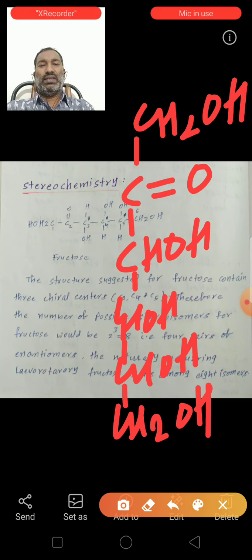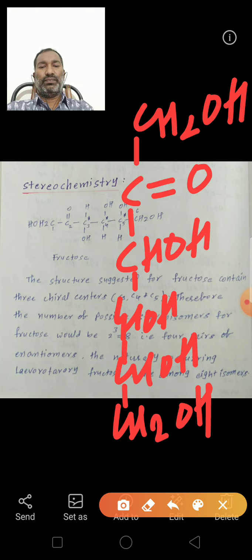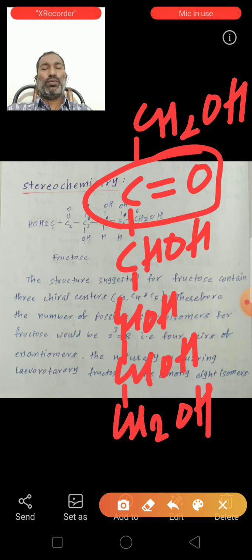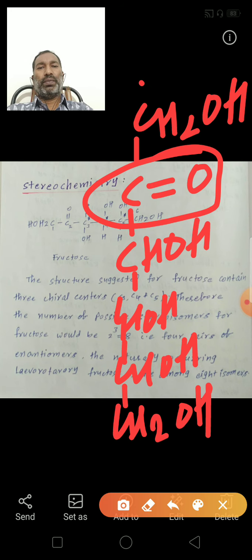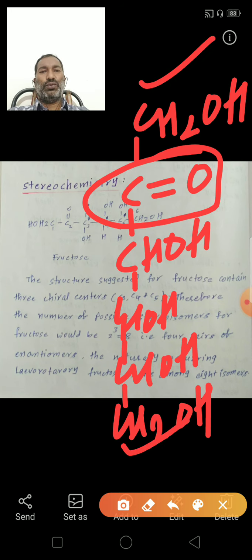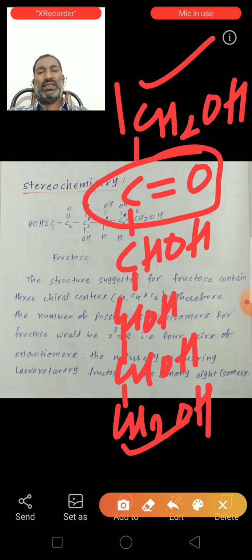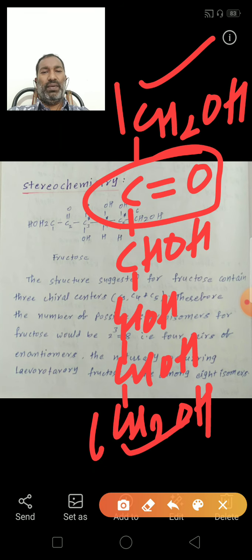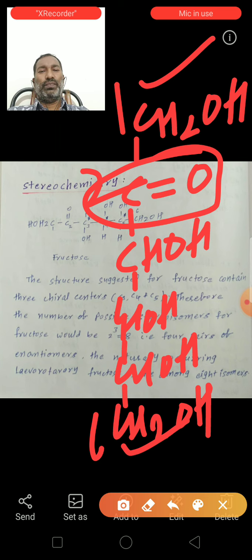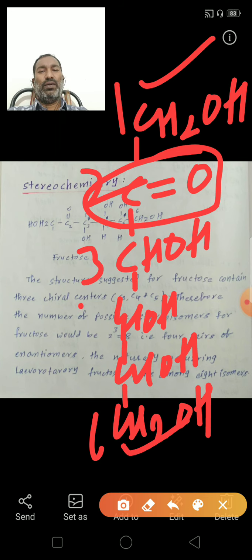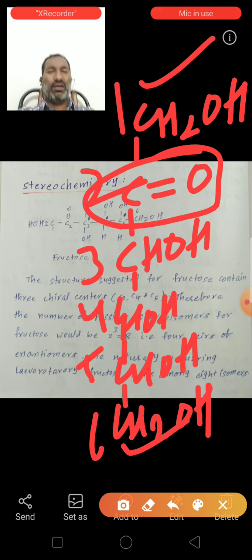Here, it contains a ketone functional group and two primary alcohol functional groups. The first carbon and sixth carbon contain the primary alcohol, and the second carbon contains the keto functional group. The third, fourth and fifth carbons are secondary alcohols.